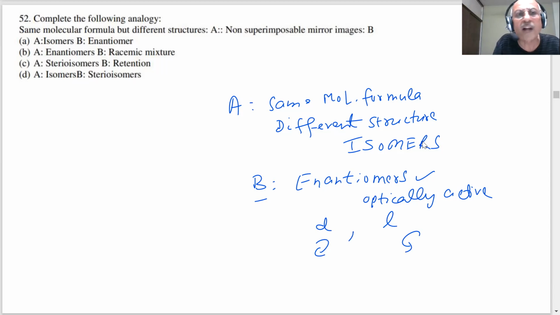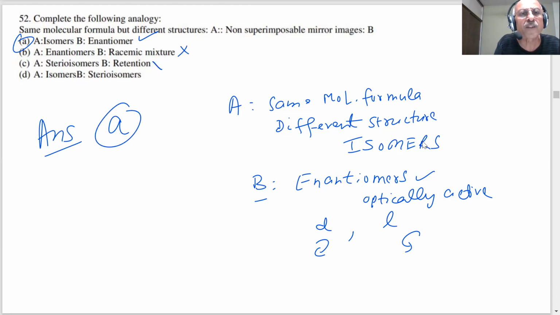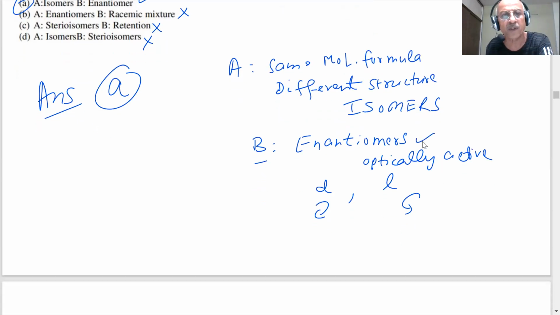A, isomers, that is correct. B, enantiomer, absolutely right. So this is the right answer. Answer of 52 is A. Enantiomer, this is wrong. Stereoisomer retention, no. Isomer and stereoisomer, no. So the only possible answer is A.